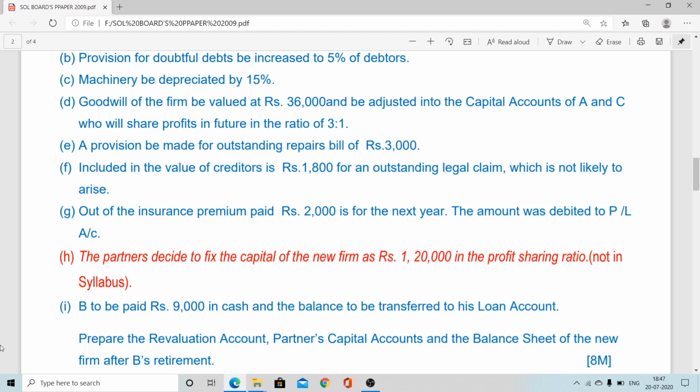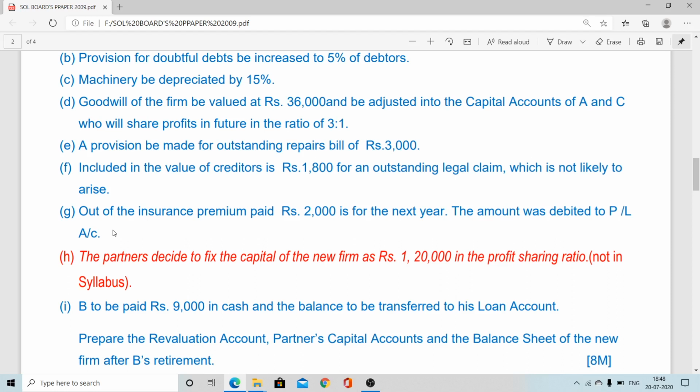The amount was debited to profit and loss account. So that was a mistake made by the accountant. Like we know how to prepare profit and loss account. When you prepare the profit and loss account, generally that particular year's exact amount we have to consider. That is why it is mentioned that all trading and P&L accounts are prepared under accrual basis of accounting system. Accrual basis of accounting system does mean prepaid and outstanding we have to consider.